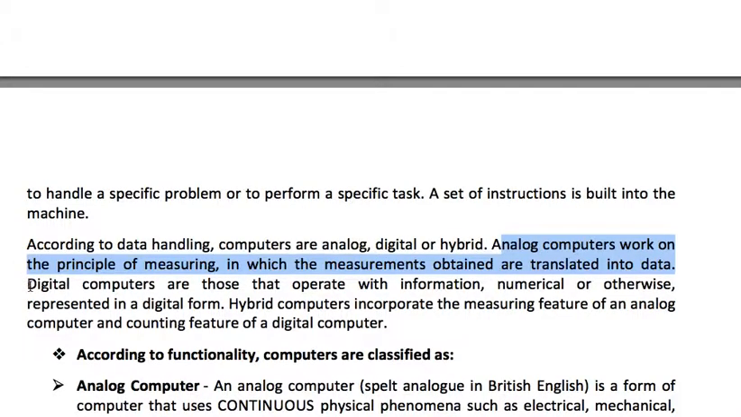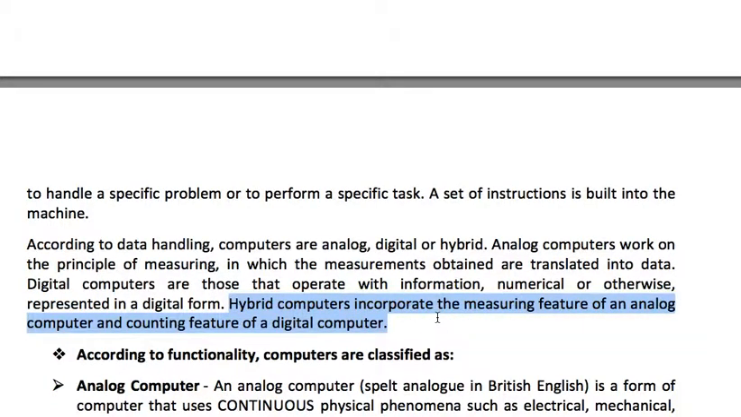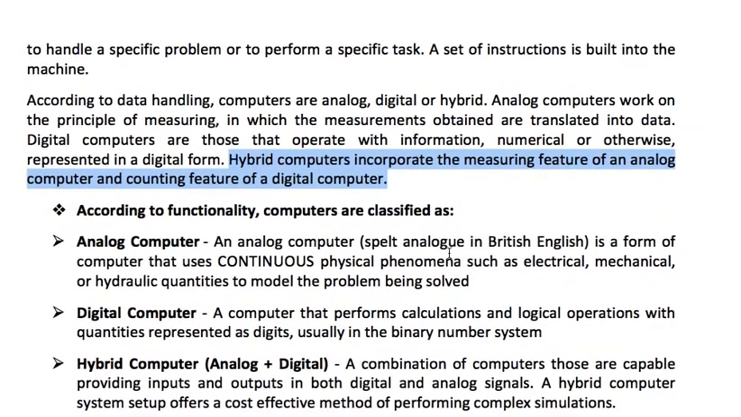Then digital computers. Digital computers are those computers which operate with information, maybe alphanumeric or otherwise, represented in a digital form. So they are called digital computers. And then hybrid computers. Hybrid computers incorporate the measuring feature of an analog computer and the counting features of a digital computer. They have the features of an analog as well as a digital computer. So it is called hybrid.